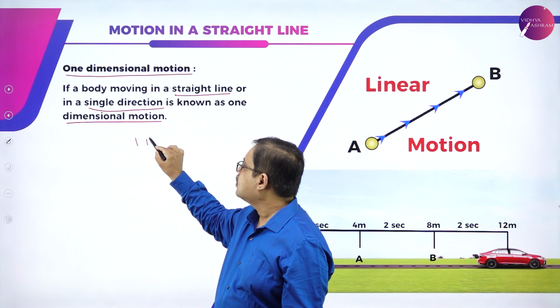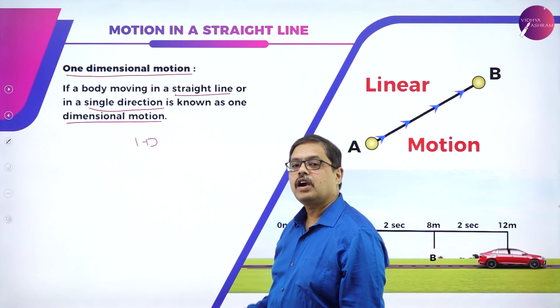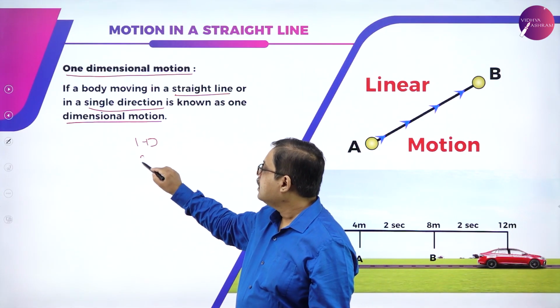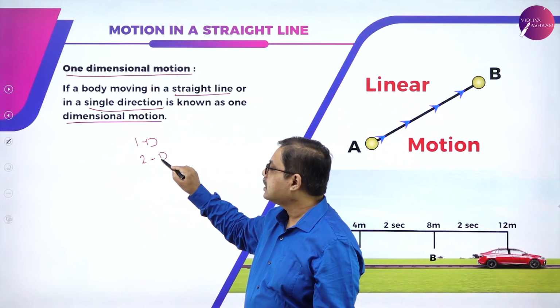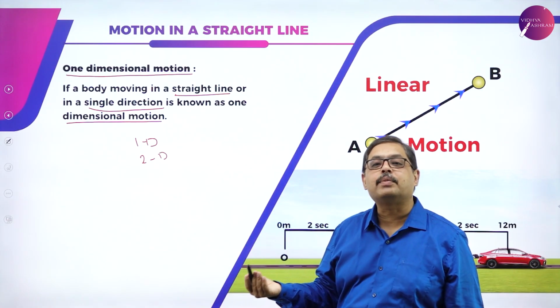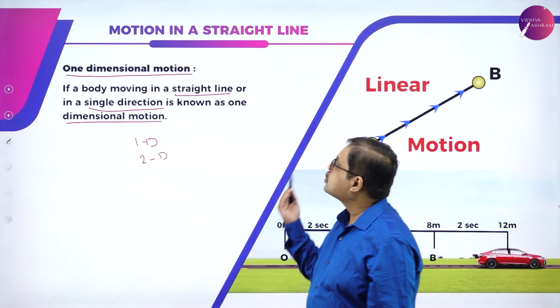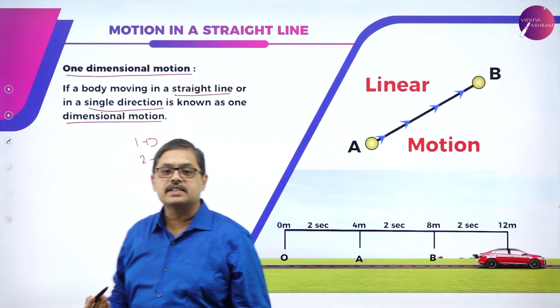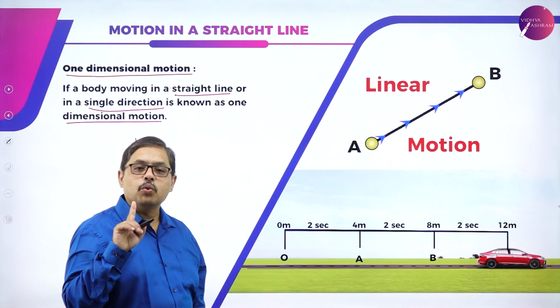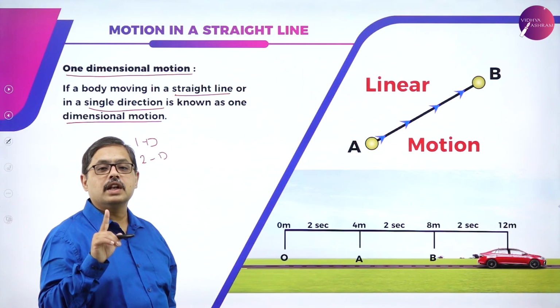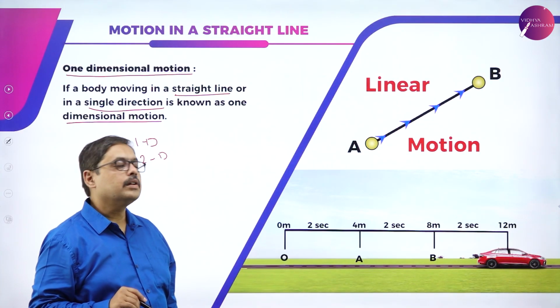I call it as 1D. Sir, what if it is in 2D? If it is happening in 2 dimensions, I call it as motion along a plane. That will be your chapter 3. Okay. So what is motion in a straight line? Motion in a straight line is basically one-dimensional motion. There is only one dimension to this motion.